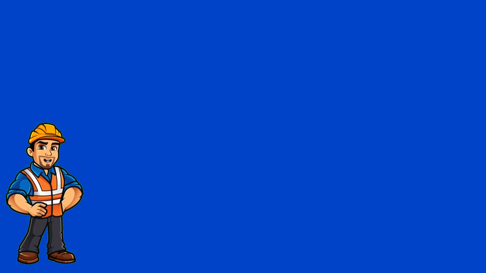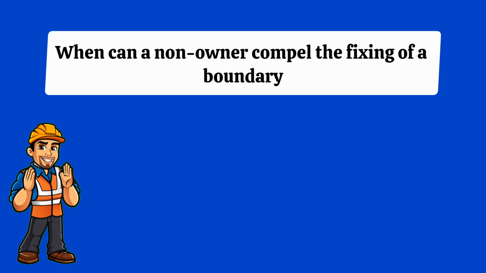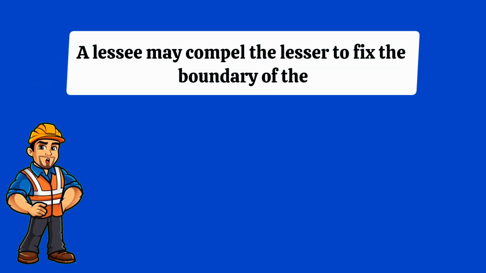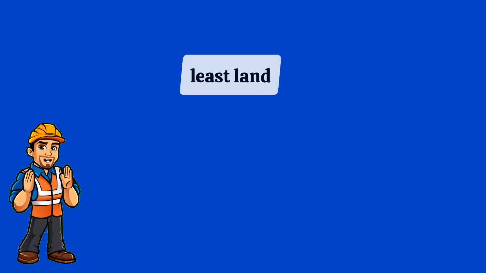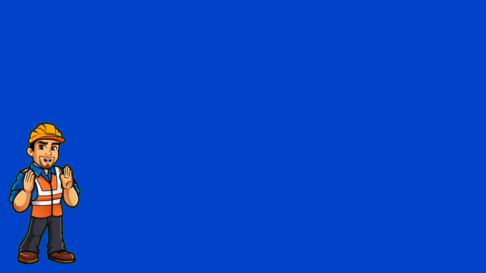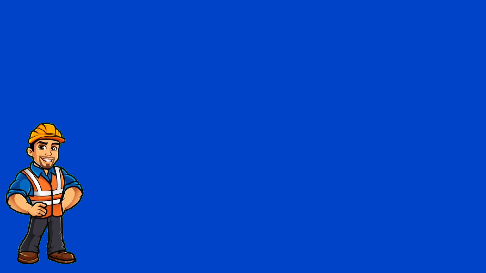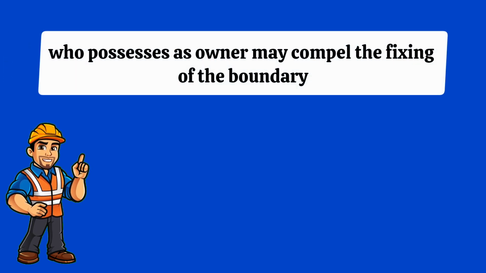Number 7. When can a non-owner compel the fixing of a boundary? A. A lessee may compel the lessor to fix the boundary of the leased land. B. A possessor in good faith may compel the fixing of the boundary. C. Only an owner or one who possesses as owner may compel the fixing of the boundary.